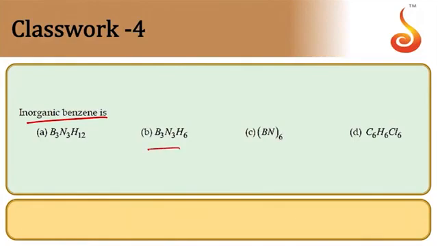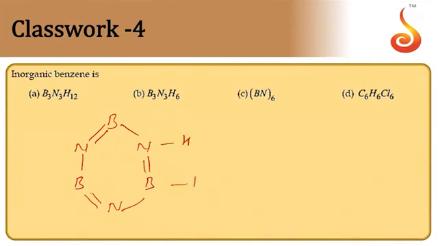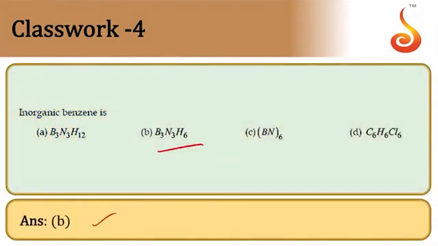Inorganic benzene is B3N3H6. The structure is similar to the benzene molecule. Let us see the structure. Alternate boron and nitrogen atoms are present, and then we have alternate double bonds. Say double bond here, single bond, double bond here. Each atom has 1 hydrogen bonded to it, so N-H bonds. So B3N3H6, option B. So B is the answer.